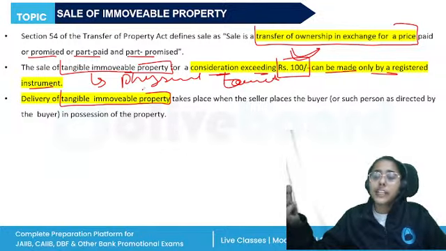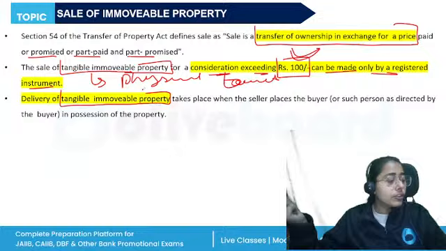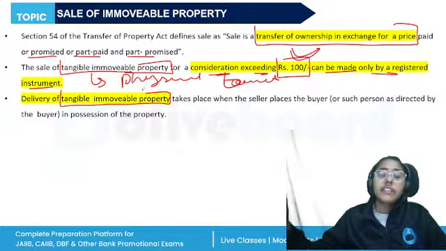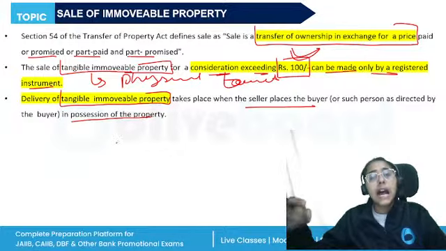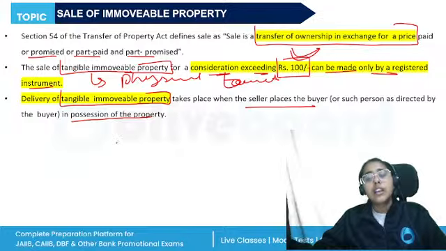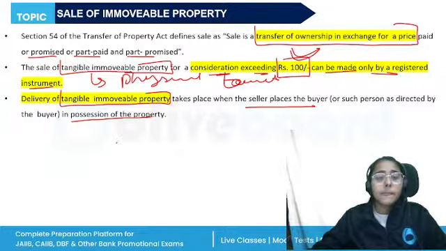Sale simply means that, okay, the contract has been finalized: I will provide you the goods, you make me the payment. Delivery, however, will happen when the seller places the buyer in possession of the property. Now, the property has been given physically to the buyer. That is a delivery. So this is the meaning of sale of immovable property.